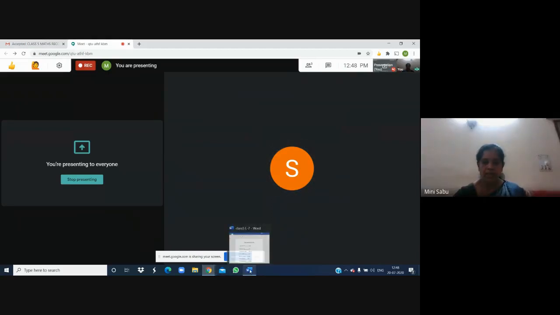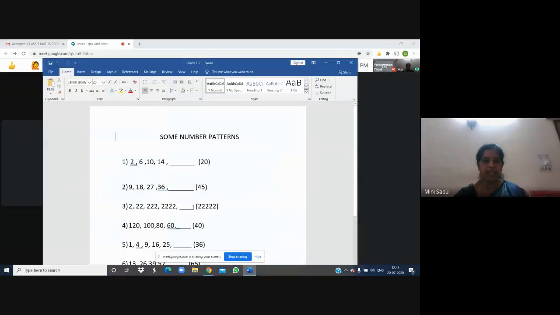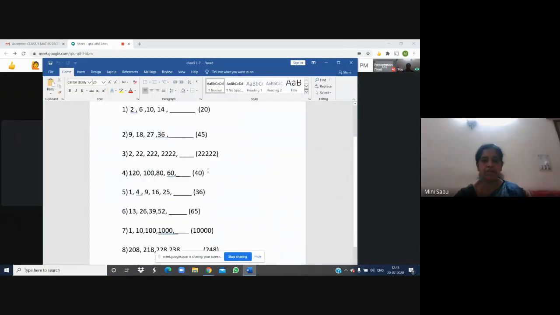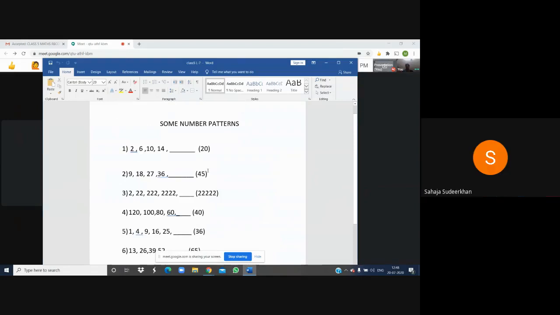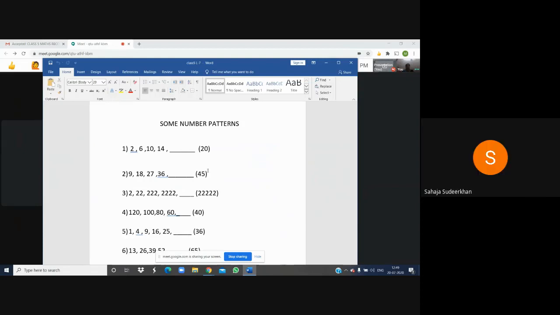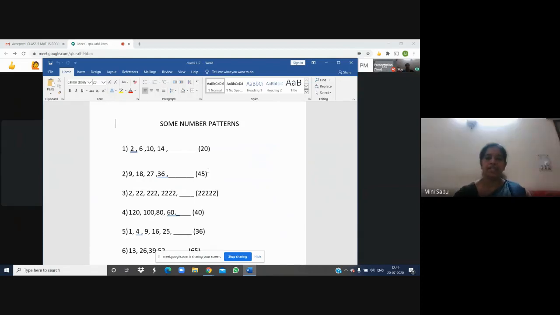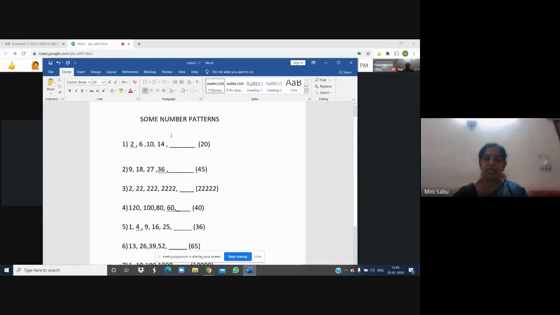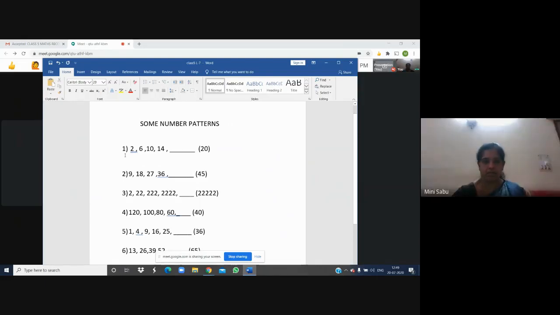Now we will take a worksheet. Is this worksheet visible to you? Yes, ma'am. Okay. Children, in the video, we have seen that there are patterns in shapes also, patterns in numbers also, patterns in animals also. There are different types of patterns. But here today, we are discussing number patterns.